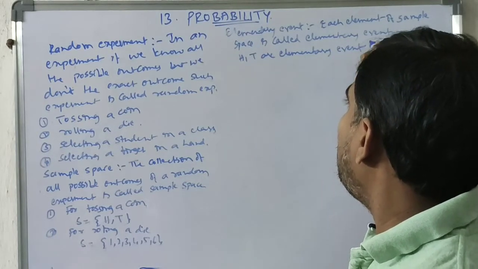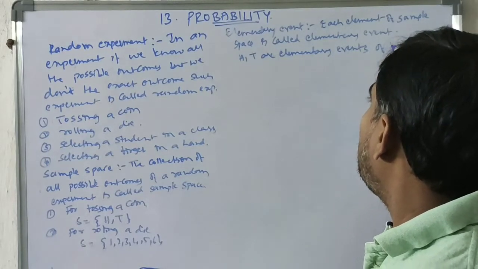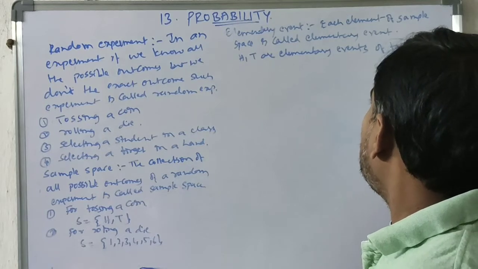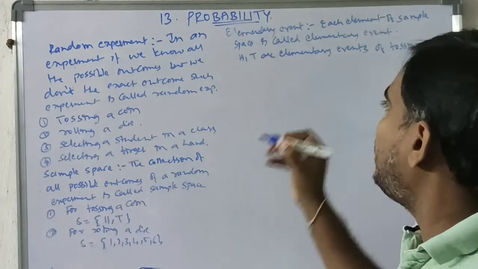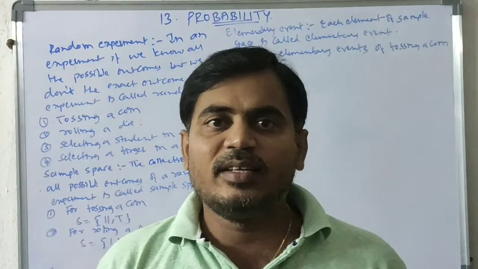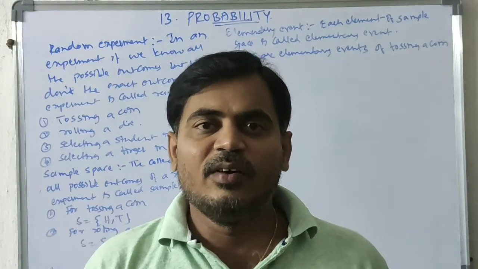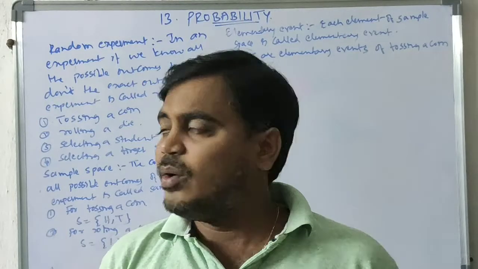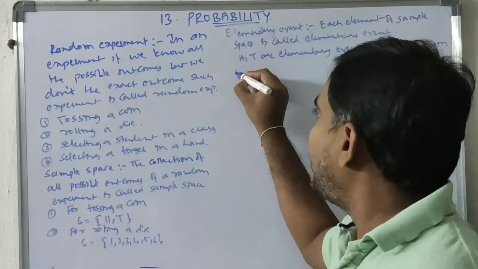H, T are elementary events of tossing a coin. 1, 2, 3, 4, 5, 6 are elementary events of rolling a die. Okay, now, event.